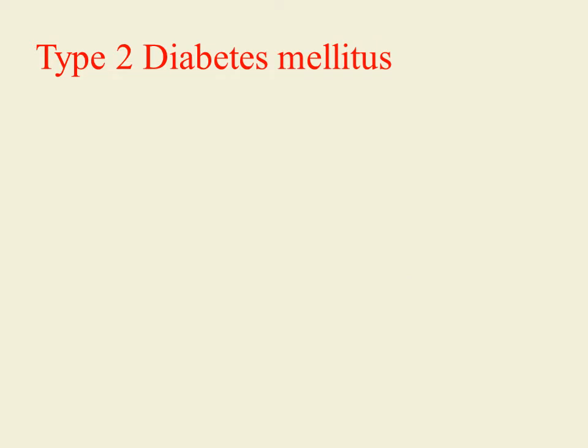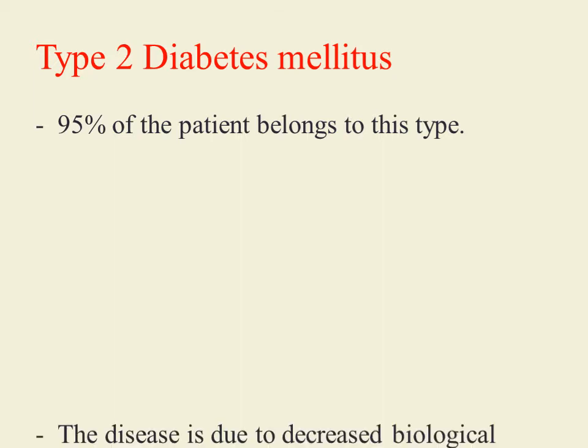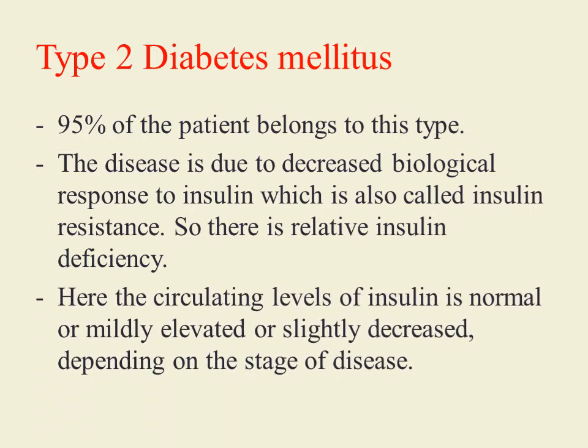Type 2 diabetes mellitus. 95% of the total diabetic patients belong to type 2 diabetes mellitus. This disease develops due to decreased biological response to insulin, which is also called insulin resistance. So, in this disorder, there is relative insulin deficiency. Here, the circulating level of insulin is normal or mildly elevated or slightly decreased, depending on the stage of the disease.